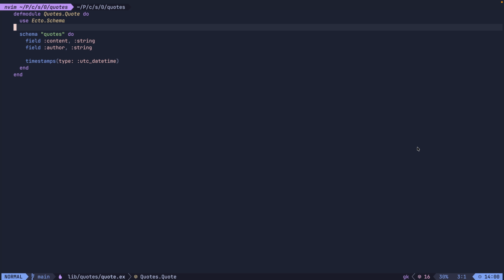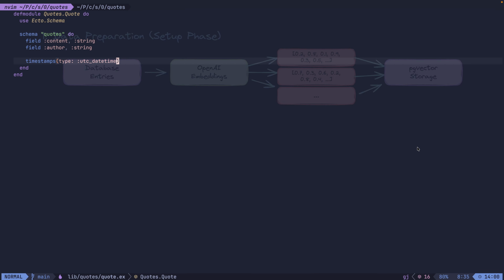The starting point here is a basic Elixir application with Ecto and PostgreSQL configured. We have one schema called quote with content and author fields, plus standard timestamps like inserted at and updated at. What we'd like to do is to add possibility of semantic search here. But how to implement that?